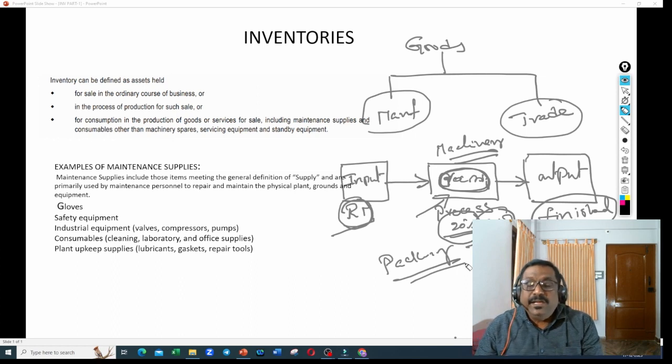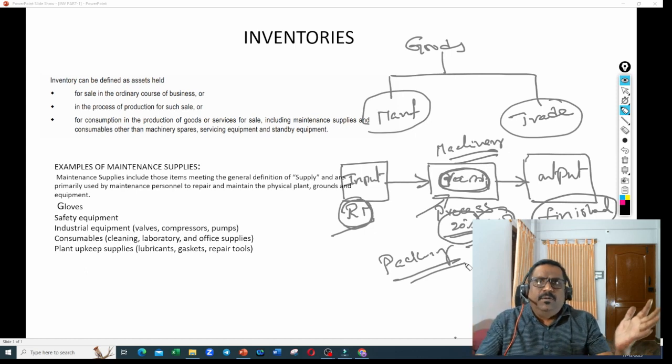So what do you mean by inventory for manufacturing industries? For manufacturing industries, raw material will be one inventory. Work in progress will be an inventory. Finished product will be an inventory. Packing material will be an inventory. Right? Apart from that, maintenance supplies are also part of your inventory. What do you mean by maintenance supplies? There will be some safety equipment required to run the machinery. That is also part of inventory.